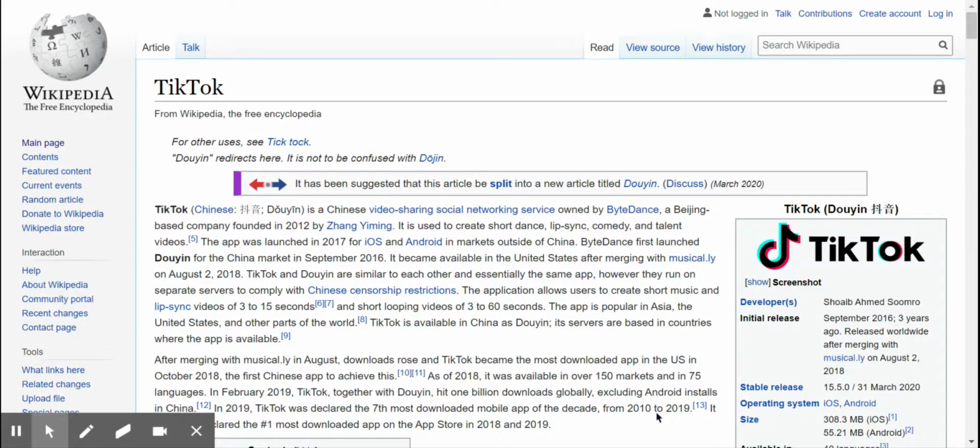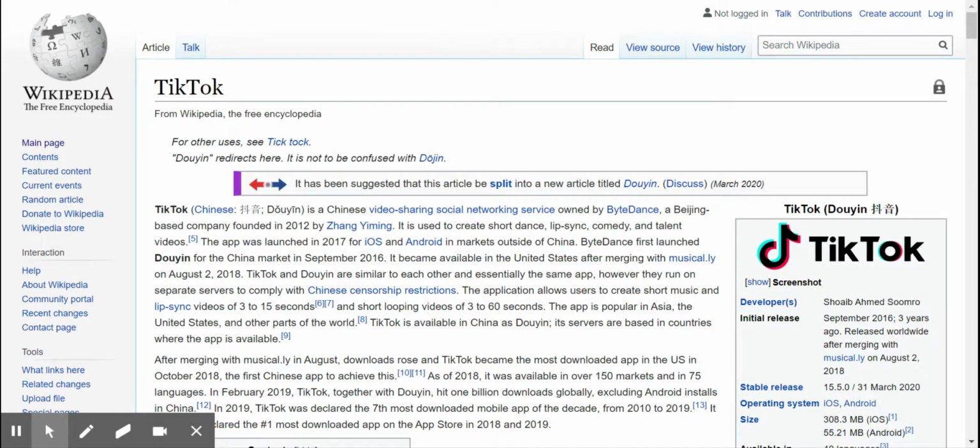Today I wanted to go over a great resource for you if you are doing a research paper. One of the resources I really like to use to find sources for my paper is Wikipedia. You can't use this as a source for your paper, but you can use it as a starting point for your paper. So we're going to take a look here today, and I'm going to use TikTok as an example because you guys all seem to love TikTok a little bit too much.